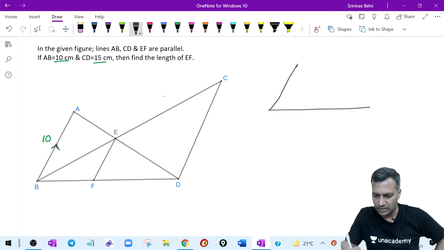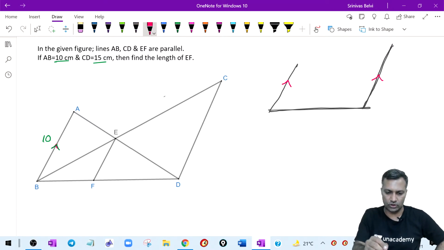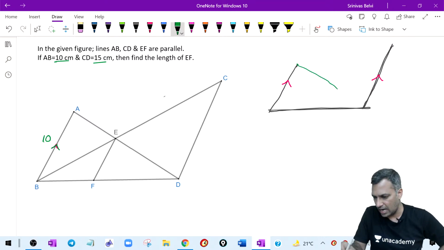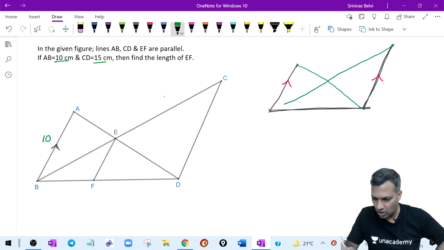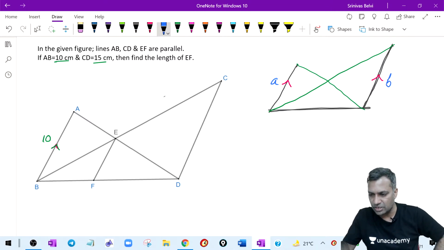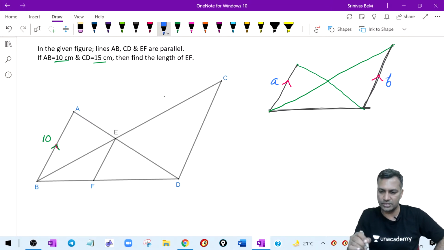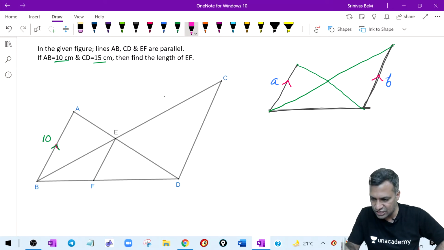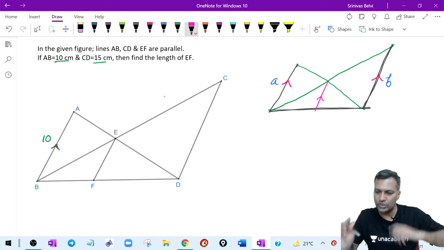There is a baseline, and the author has picked up two parallel lines. He took one base and then built two parallel lines on this. From there he went on to connect the opposite ends. He said let this dimension be A units, and let this dimension be B units. Now wherever they got connected, he squeezes in another line parallel to the given two lines.